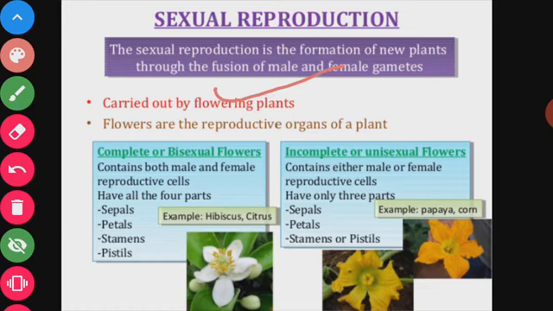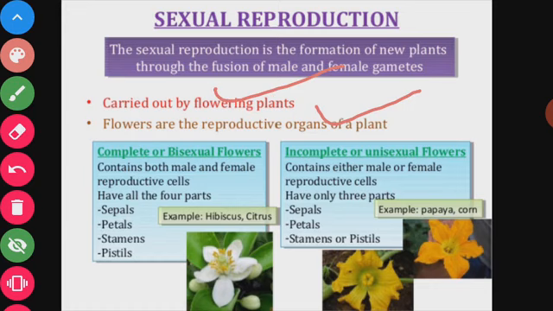If someone asks you what flowers are, you can say that flowers are the reproductive organs of a plant. Some flowers have both male and female gametes, while some have either the male gamete or the female gamete.